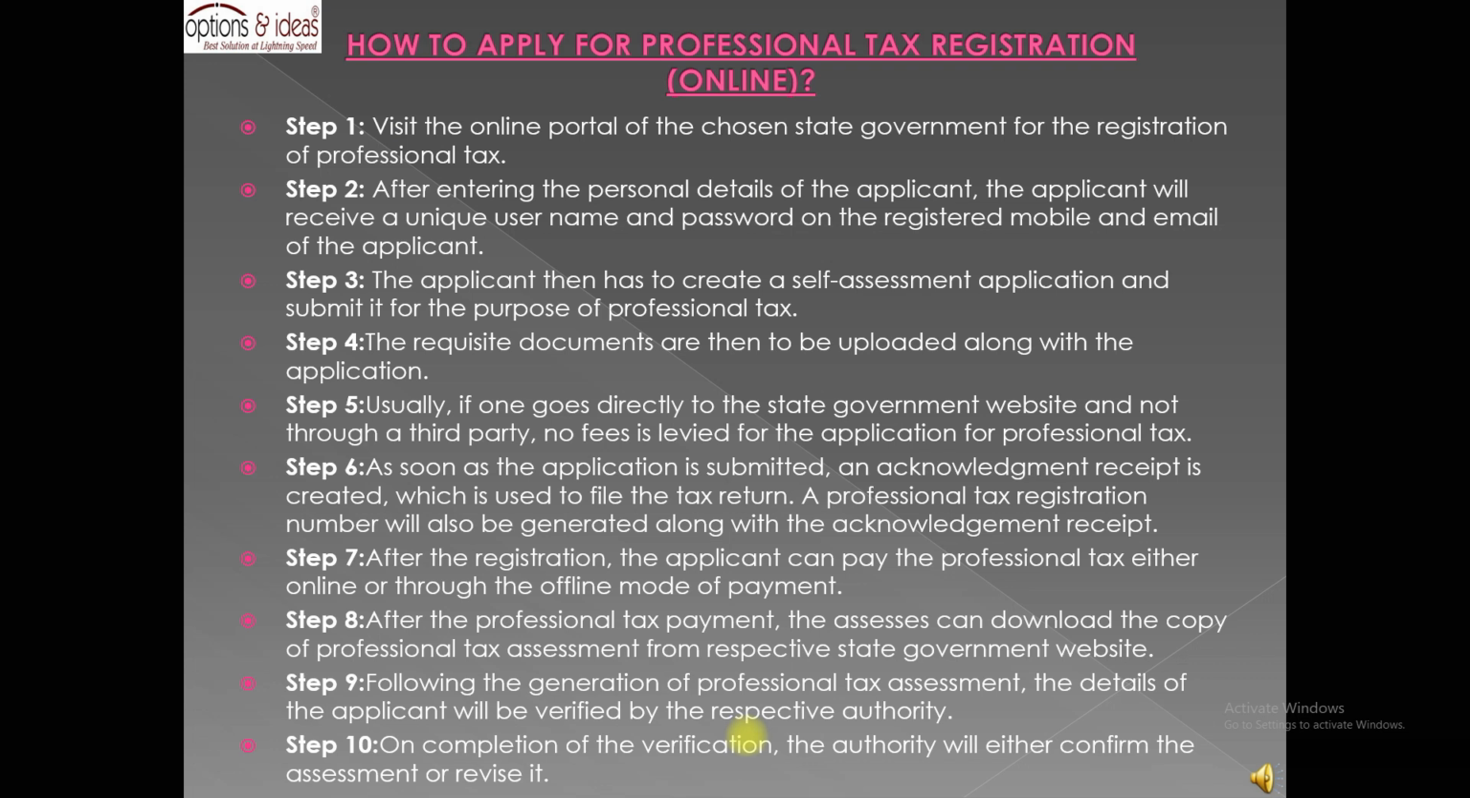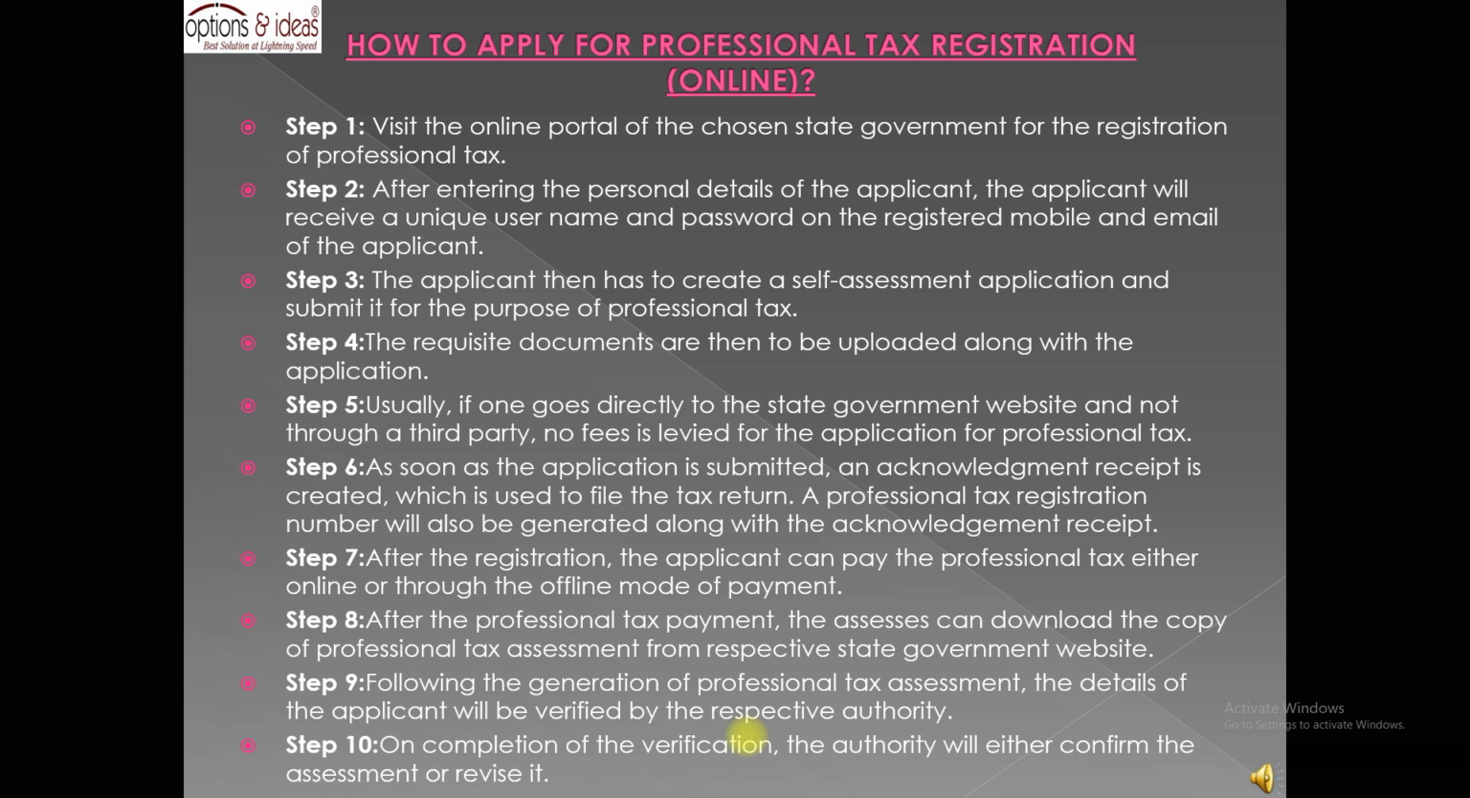How to apply for professional tax registration online. Step 1. Visit the online portal of the chosen state government for the registration of professional tax. Step 2. After entering the personal details, the applicant will receive a unique username and password on the registered mobile and email of the applicant. Step 3. The applicant then has to create a self-assessment application and submit it for the purpose of professional tax.